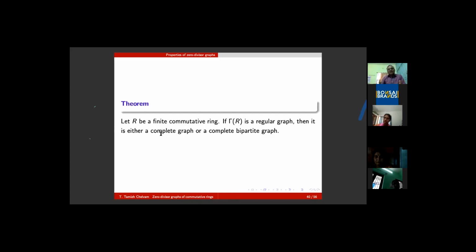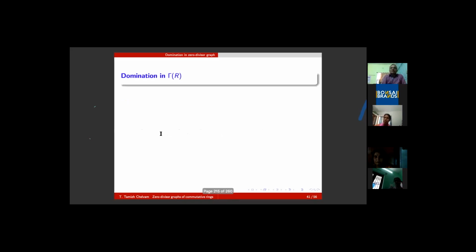He is a senior man in the same department, University of Tennessee. And of course, there are many more papers on this. He gave an example for which the zero divisor graph chromatic number is 1 greater than the number of minimal ideals in R. Okay, we came across this fact around 2000.